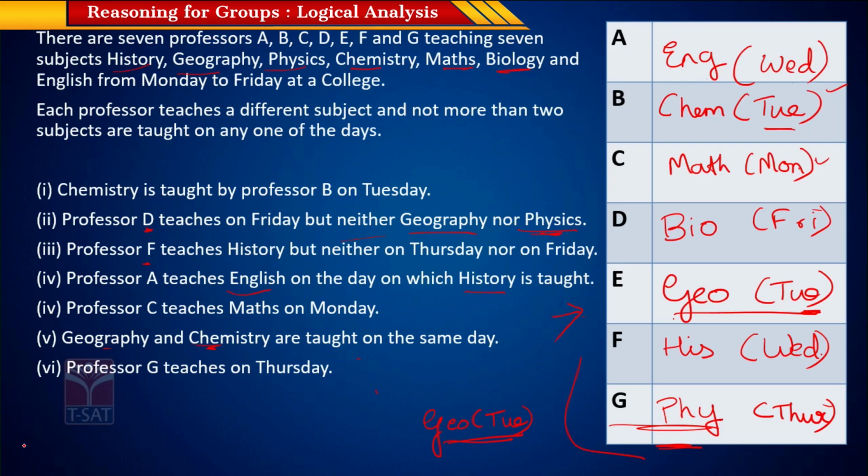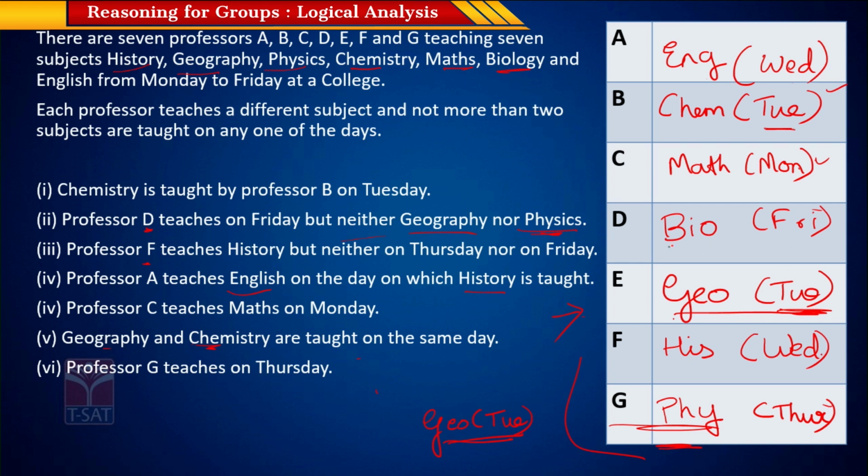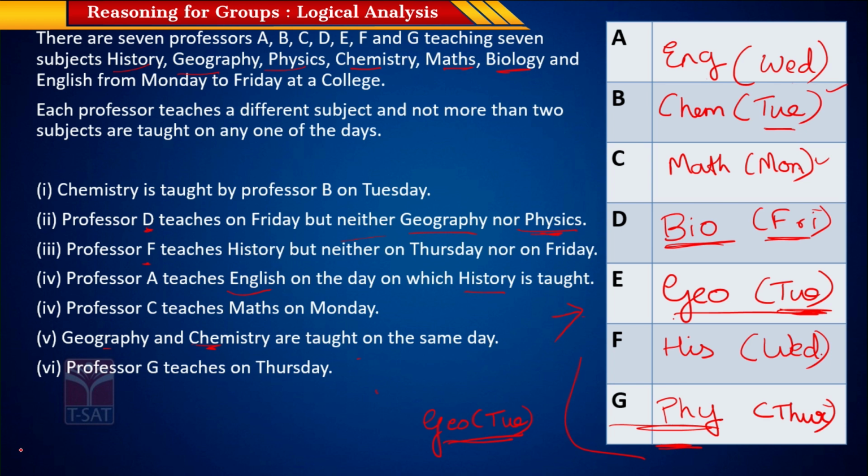Third question is, on which of the following days is geography taught? Okay, back to the table again. Geography is taught on Tuesday. Which subject is taught on Friday? From this table, we can see that biology is taught on Friday. So this is biology. Which of the following pairs of professors teach on Tuesday? So we know that Tuesday is chemistry and Tuesday is geography. So it is B and E.